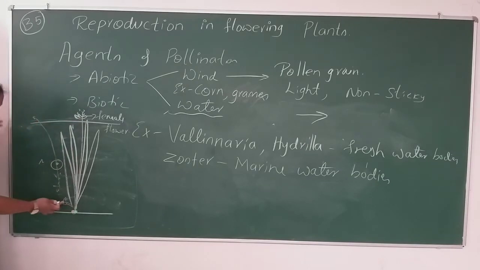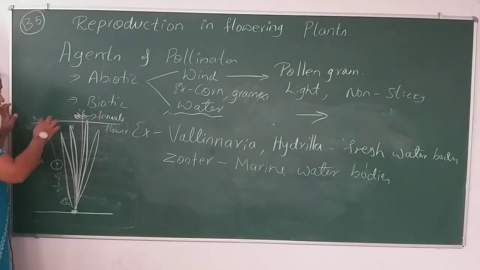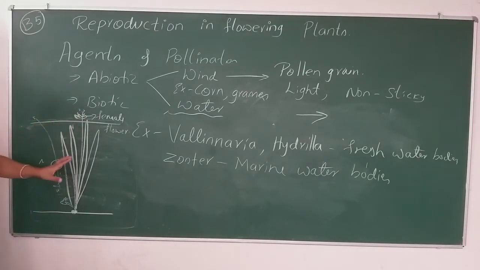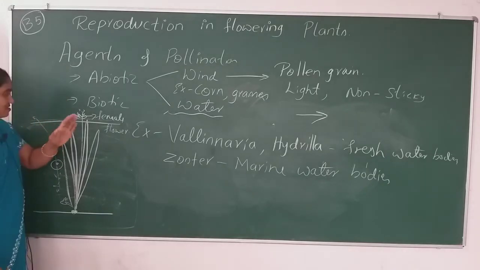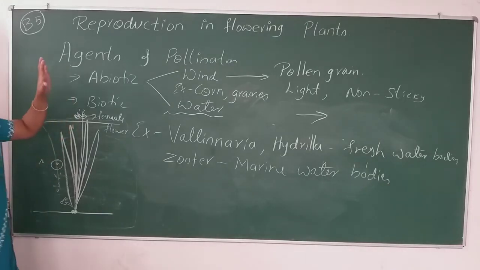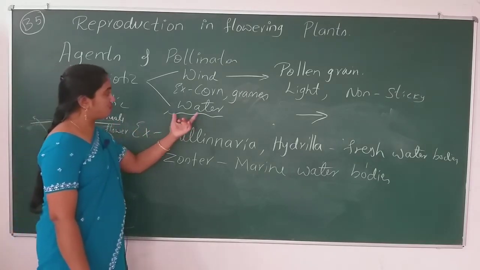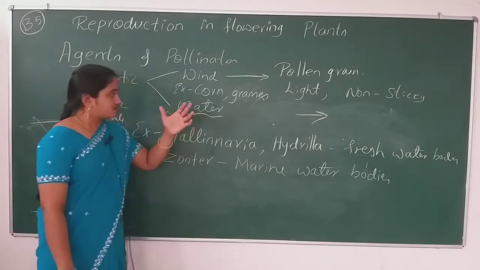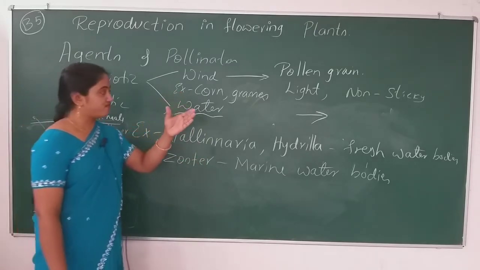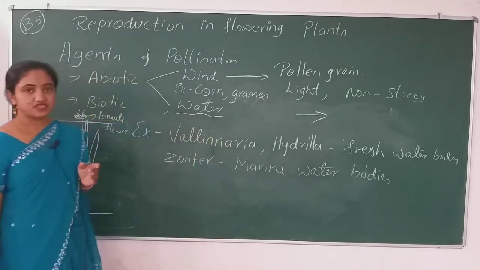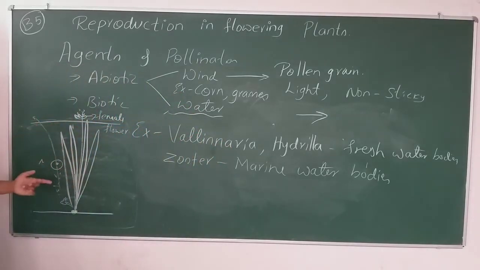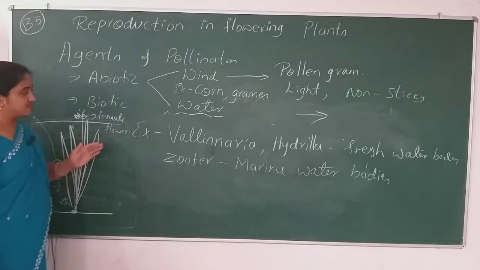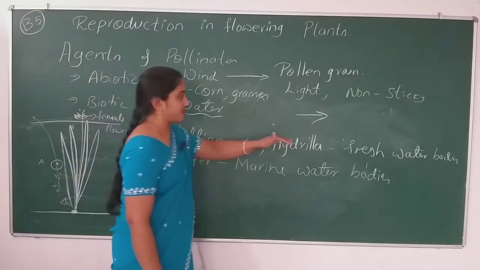If this flower releases the male gamete and it reaches the female flower of the same plant, that type of pollination is known as geitonogamy. That is not the big issue. I am just explaining how the water body transfers the pollen grain from the anther to the stigma. So this is the one example found in the freshwater bodies.